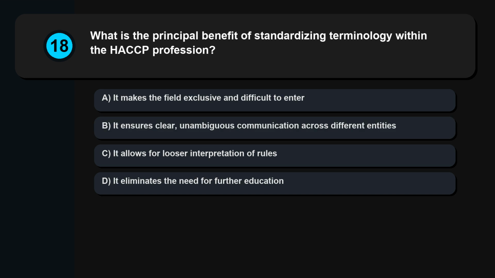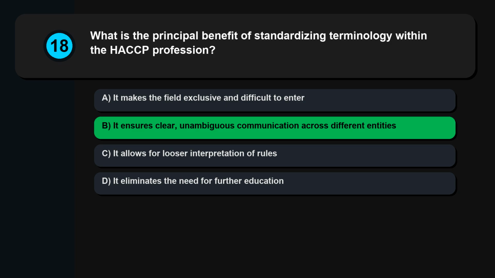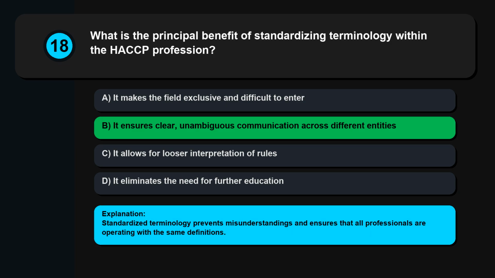Question 18. What is the principal benefit of standardizing terminology within the HACCP profession? It makes the field exclusive and difficult to enter. It ensures clear, unambiguous communication across different entities. It allows for looser interpretation of rules. It eliminates the need for further education. Standardized terminology prevents misunderstandings and ensures that all professionals are operating with the same definitions.